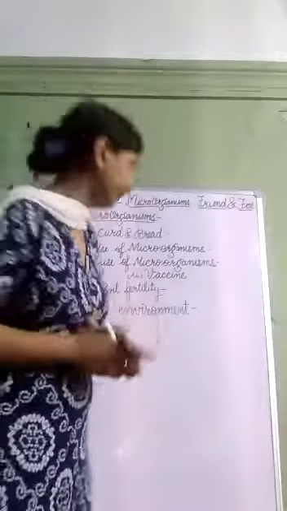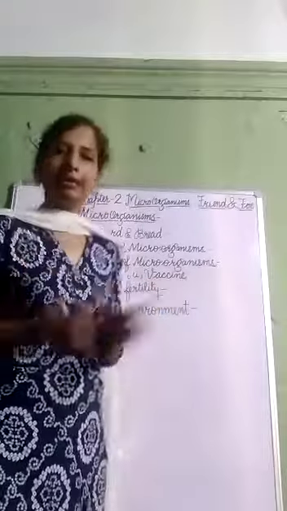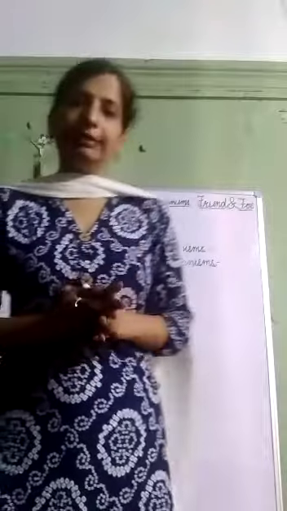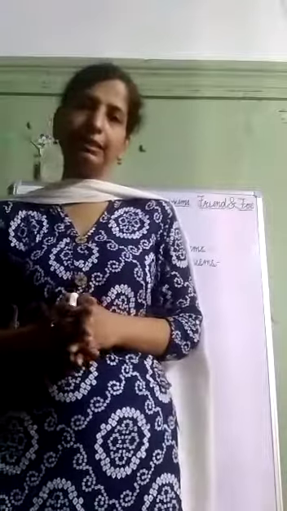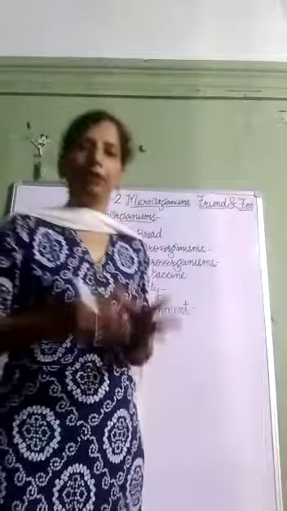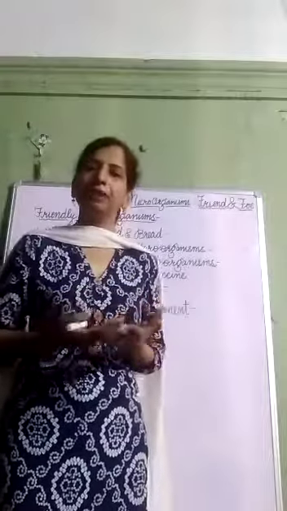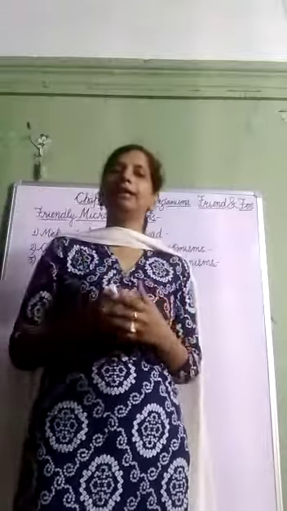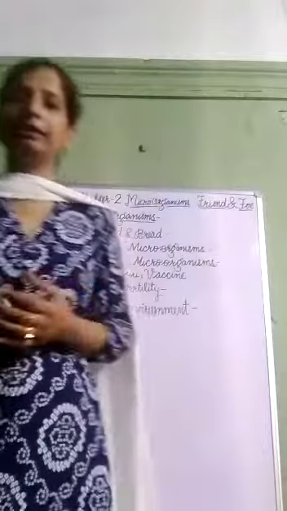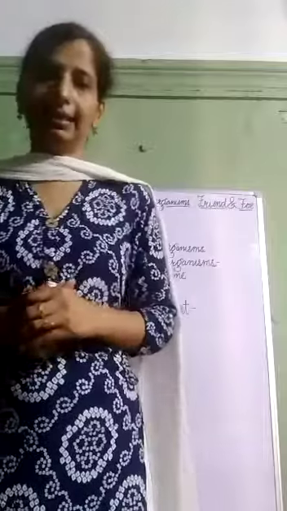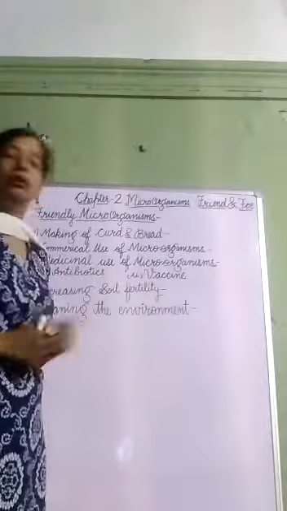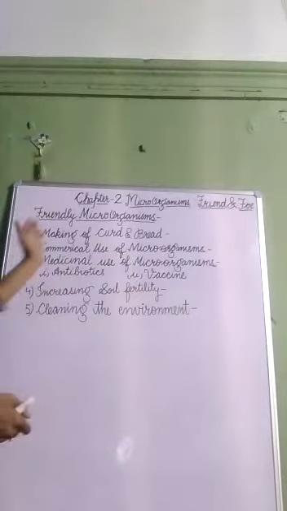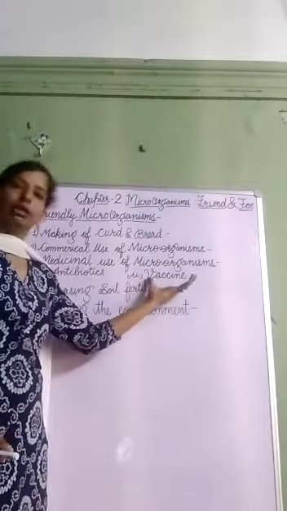Let me explain again what a vaccine is. In a vaccine, a small amount of weakened or killed disease causing microorganisms is introduced into our body. As a result, our body produces antibodies against those microorganisms. In this way, our body gets protected against a future attack by that microorganism. This is how a vaccine works.